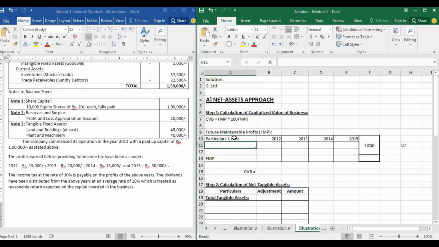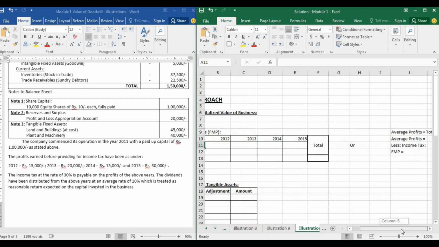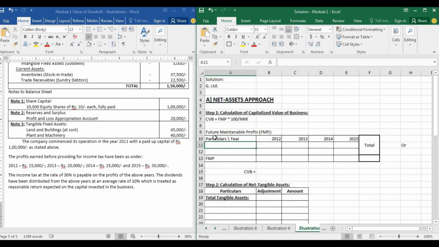I have drawn a table here, particulars, and I have mentioned all the years. There are two techniques to find out future maintainable profits. I'll tell you why and how there are two techniques. First technique that we have here is this, where we mention the profits. Future maintainable profits means, guys, profits after making necessary adjustments of the expenses that are going to arise in the near future, or after charging income tax.